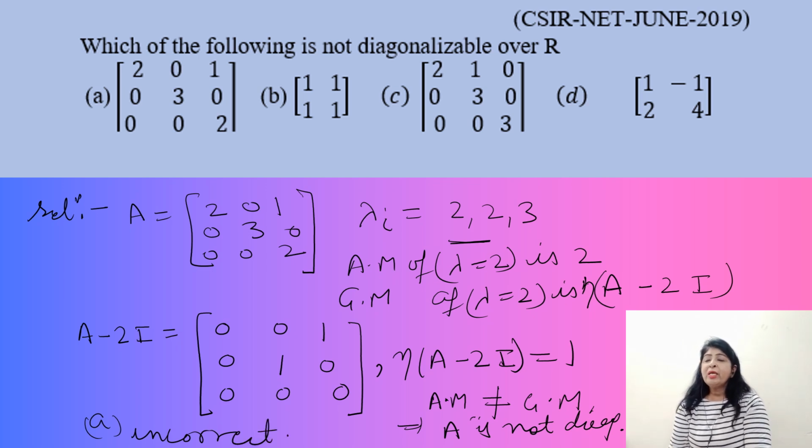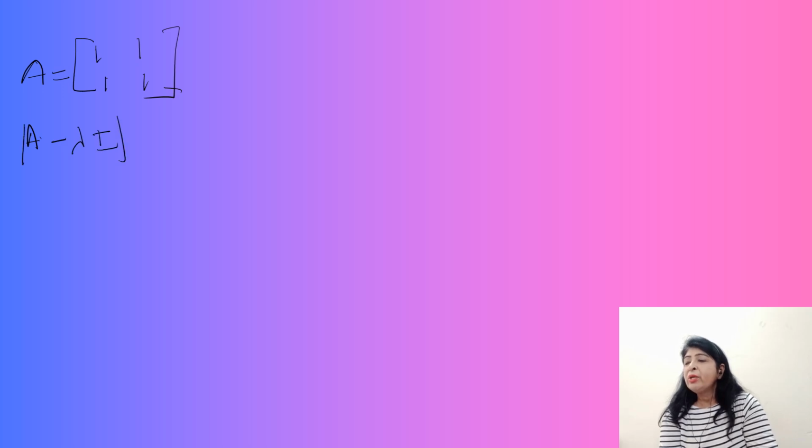Now take up the next question. The matrix A is [1, 1; 1, 1]. So find its eigenvalues. The determinant of A minus lambda I is equal to 0. So what will it be? The determinant of [1 minus lambda, 1; 1, 1 minus lambda].